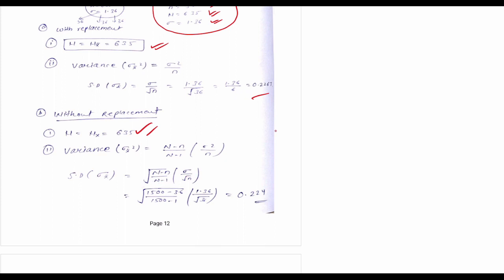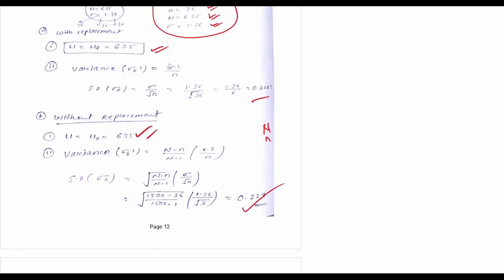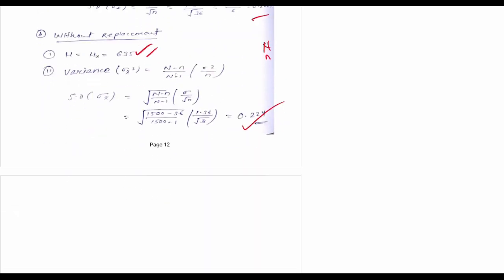Now you know the capital N value and small n value. Now you can substitute: capital N is 1500, so 1500 minus 36 by 1500 minus 1, and standard deviation 1.36 by root 36. If you solve this, you get 0.224. Simple. You get the data and you put the data in the formula. So this was our last question. Okay, this topic is completed. Thank you.